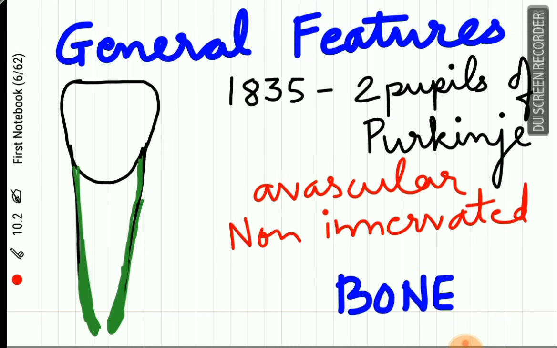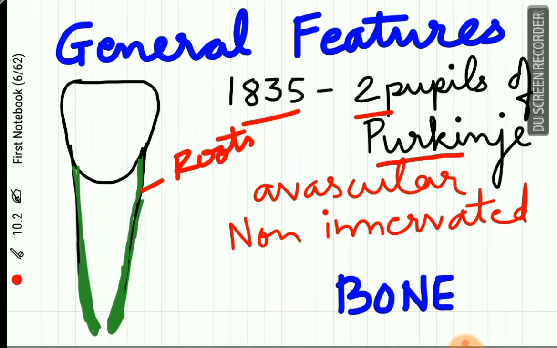Now, starting with the general features of cementum, the cementum was first described in 1835 by two students of the scientist named Purkinje. It is a mineralized dental tissue covering the roots of the tooth. It is present only in the roots of the tooth.